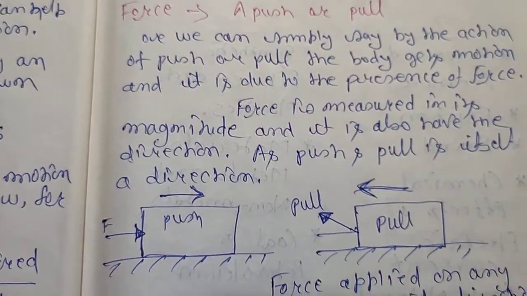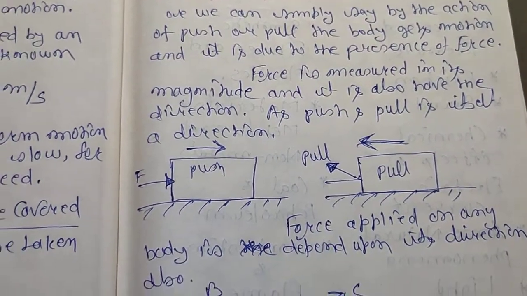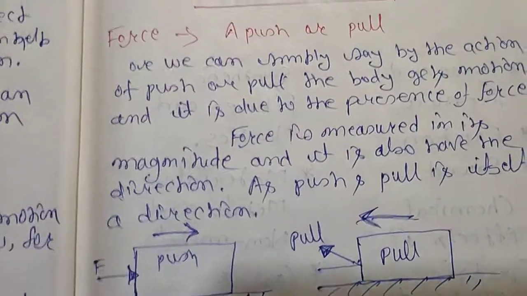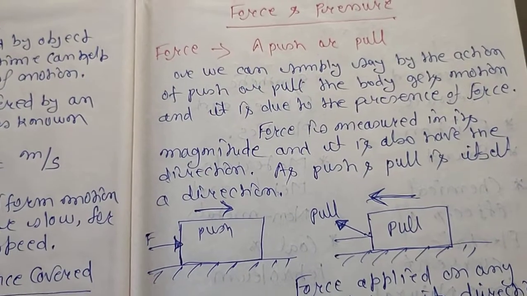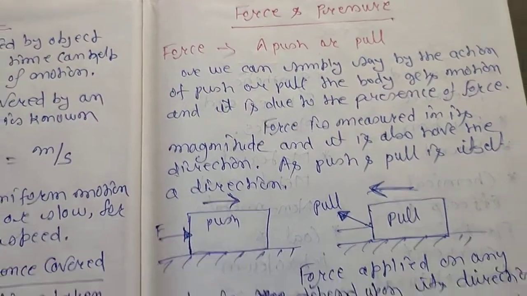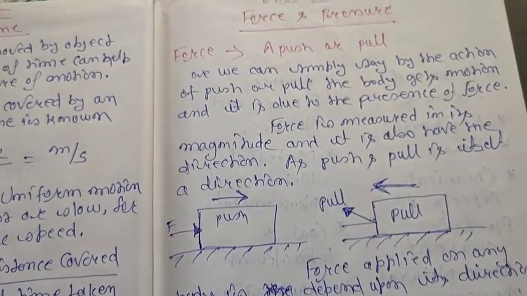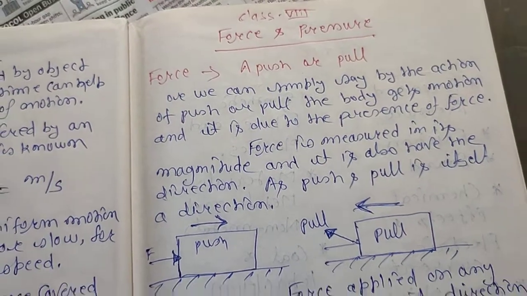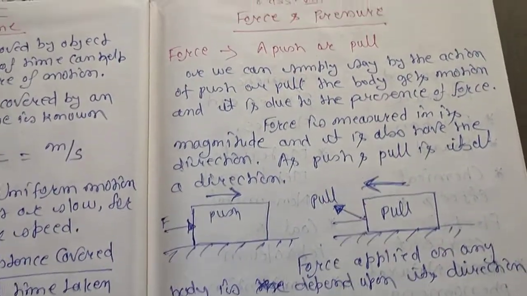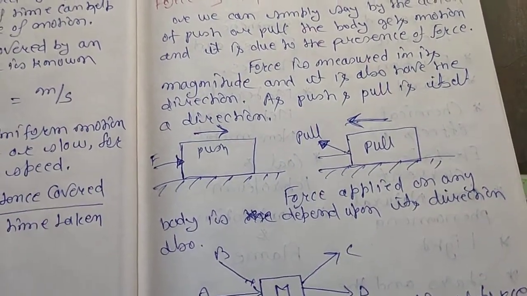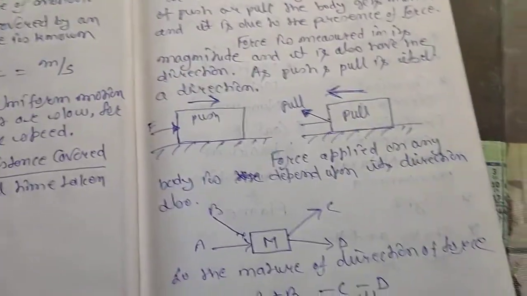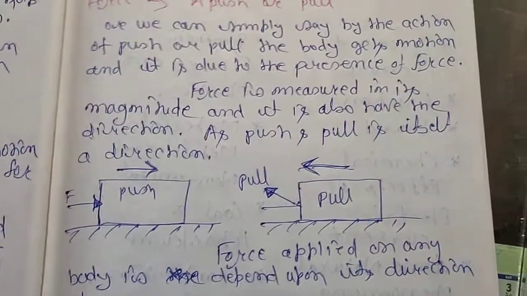Direction means you should always know in which direction you are applying the force on a particular object or body. Suppose you are pushing the object, then the object will move forward. If you are pulling the object, then the object will move towards you. So that is simply the direction. Force comes with magnitude as well as direction.